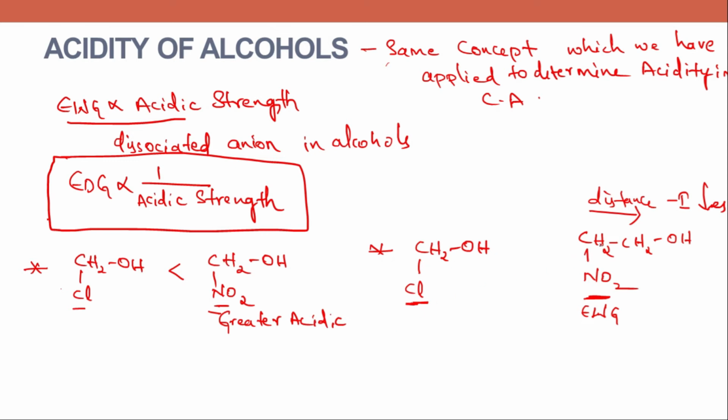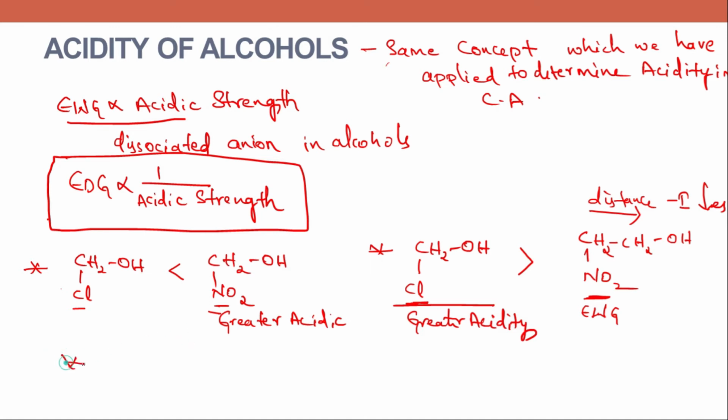And here two carbon atoms are present between NO2, that is electron withdrawing group, and OH. So in this example, this molecule has the greater acidity. Okay, I hope you are clear with this concept.